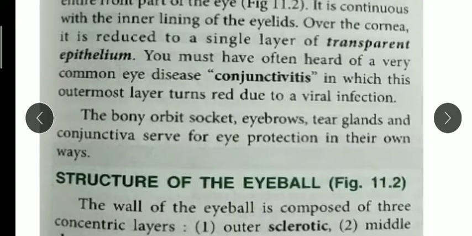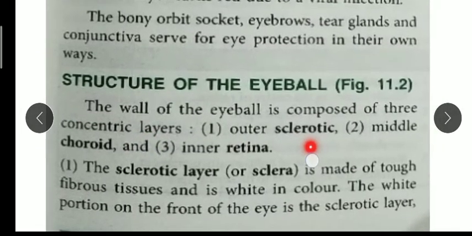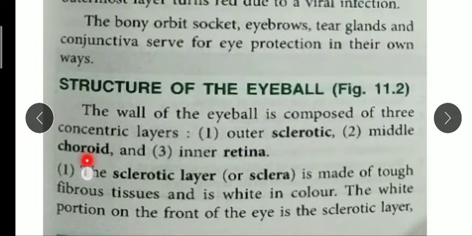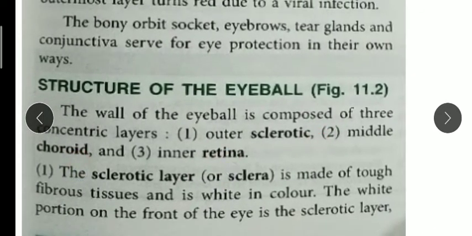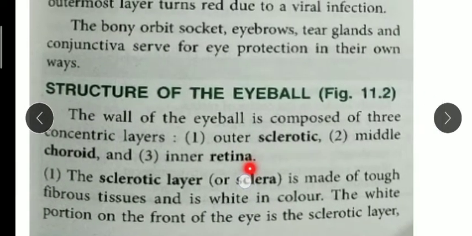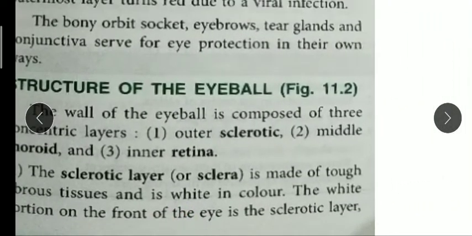Now what is the structure of the eyeball? The eyeball consists of 2 parts, divided into 3 layers. First one is sclerotic, middle one is choroid, and inner one is retina. So sclera, choroid and retina, you can say. The sclerotic layer is also called sclera, and it is made up of fibrous tissue which is white in color. The white portion of our eye that we can see is the sclera part. Remember this thing: the white portion of the front of the eye is the sclerotic layer.